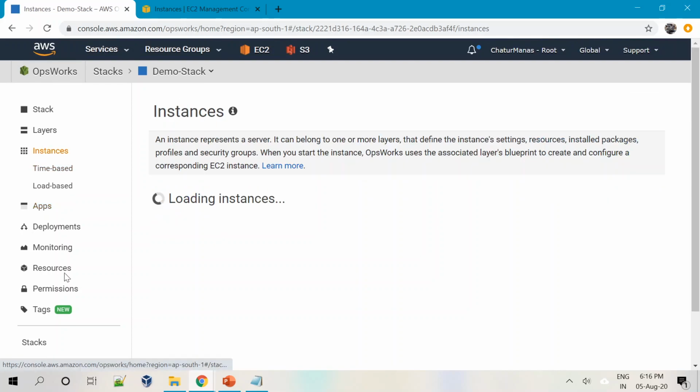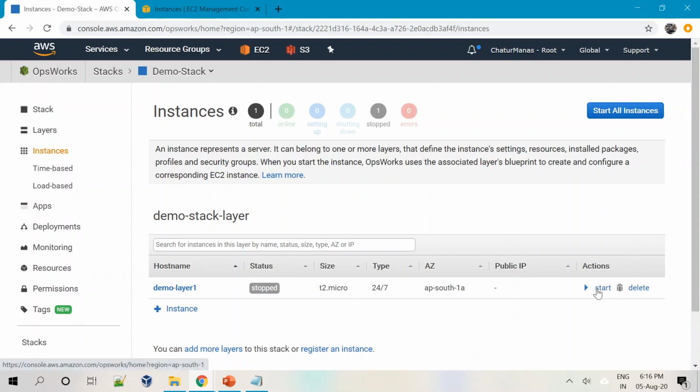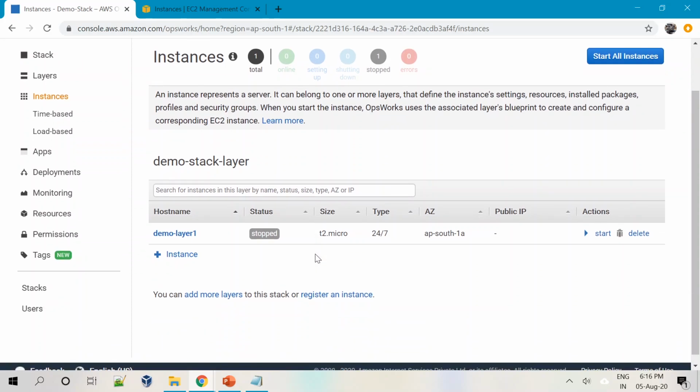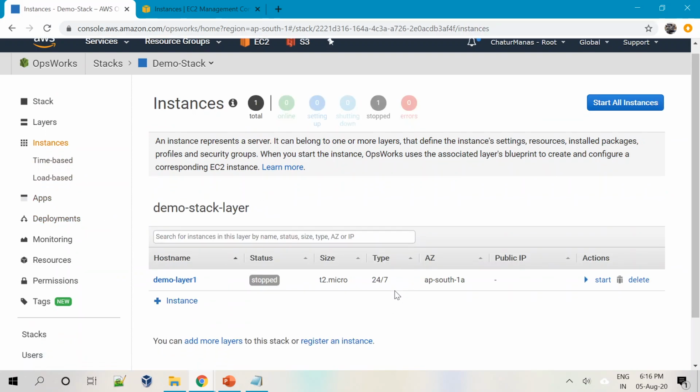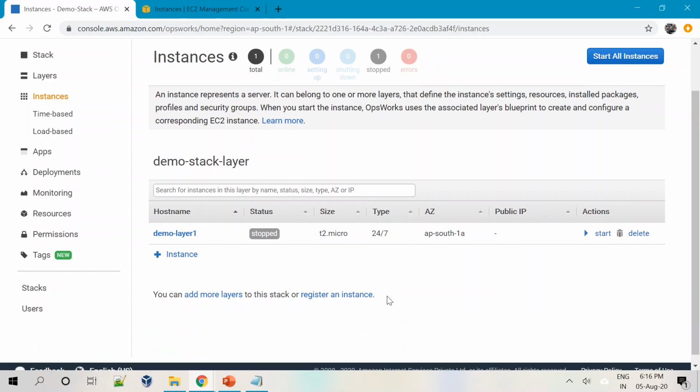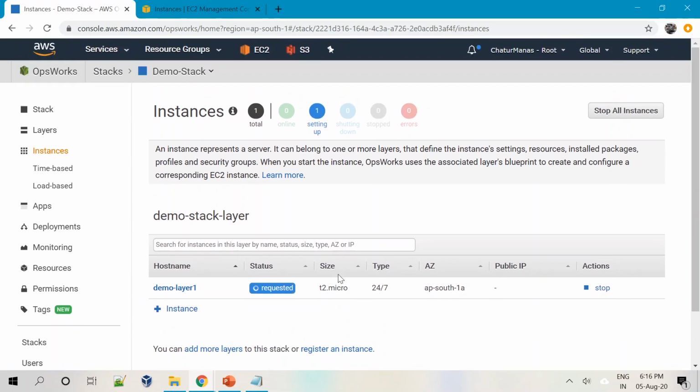So the first thing that we will do is we'll start this instance, because to deploy an app, we want these instances to be up and running, right? Without having an instance up and running, you cannot deploy an app. So what I will do is I'll start this particular instance. Starting this instance will take some time, because it has to actually spin up an instance and start it.